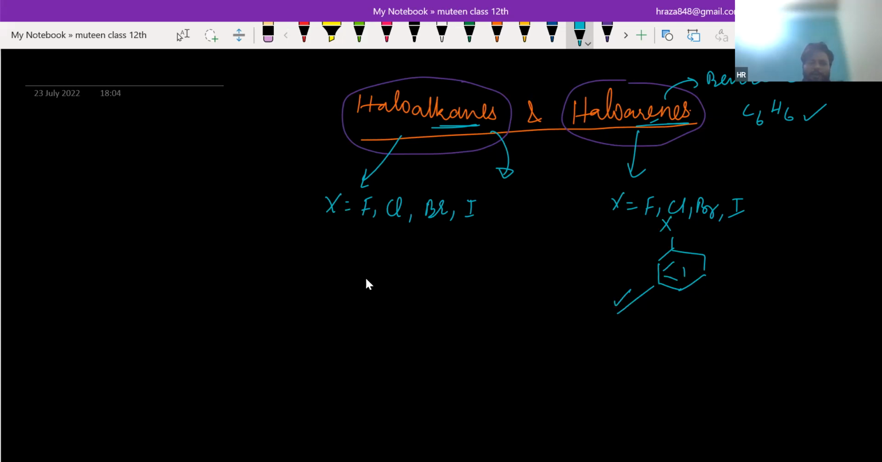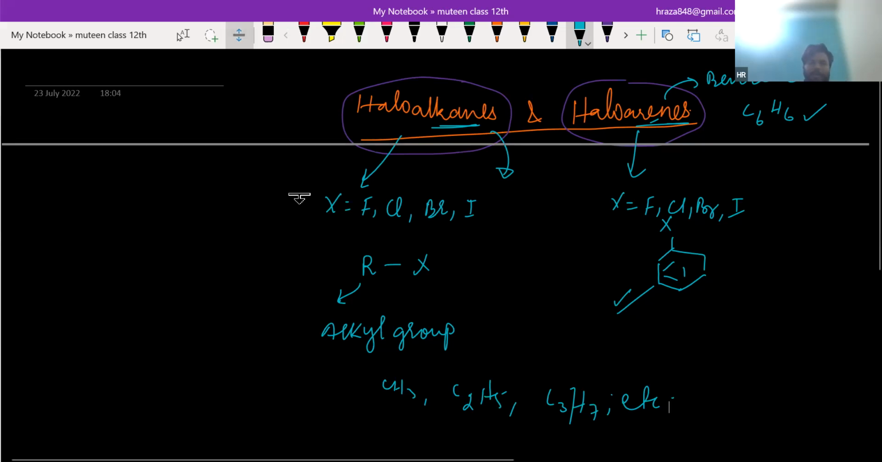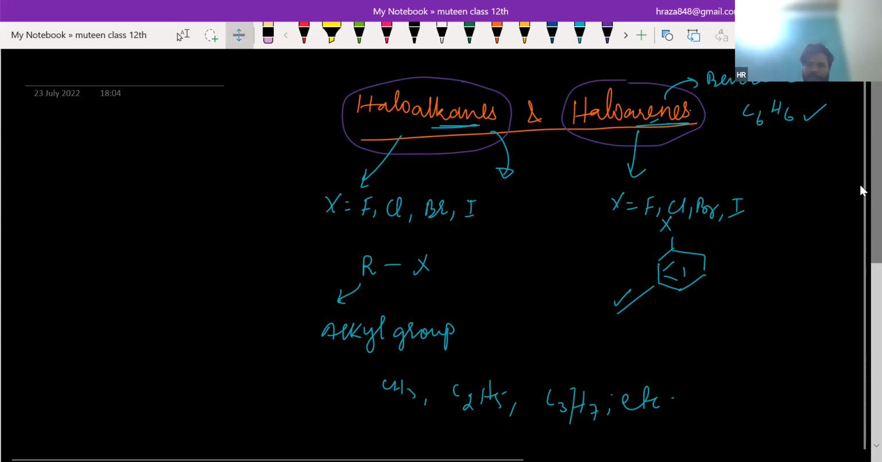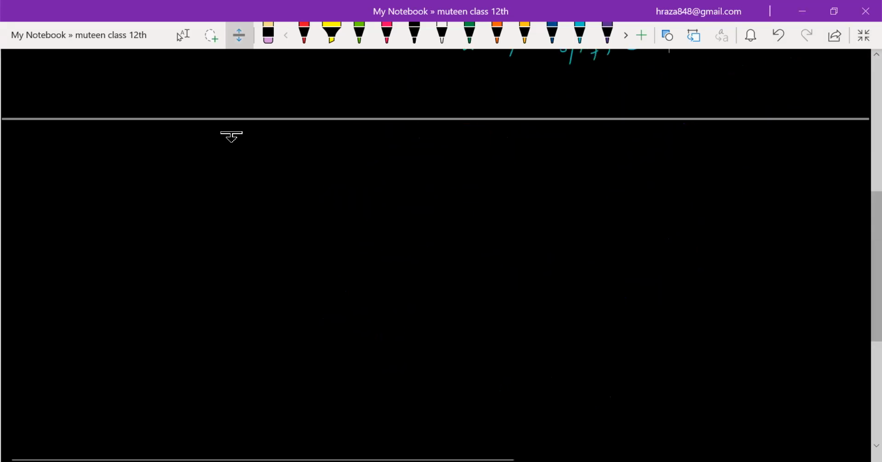And when we talk about haloalkanes, that means RX. R is basically the alkyl group. It can be anything, like methyl, ethyl, or propyl, depending upon the situation. So this is the definition of the chapter, you can call it. But now we are going to study the classification of haloalkanes. So can I slide it down? Yes, sir.